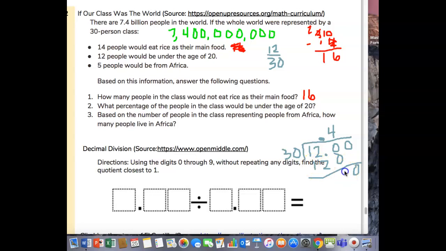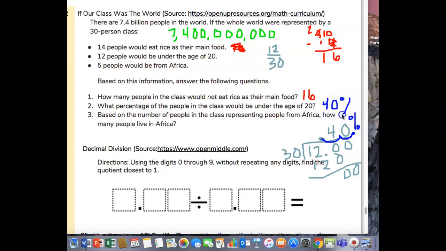These are all zeros from subtracting. Now, how many 30s are in 0? 0. All right, so this is a decimal, and the way we change a decimal to a percent is we move the decimal place over 2 places like this and put a percent sign. So what percentage of the people in the class are under 20? 40%.